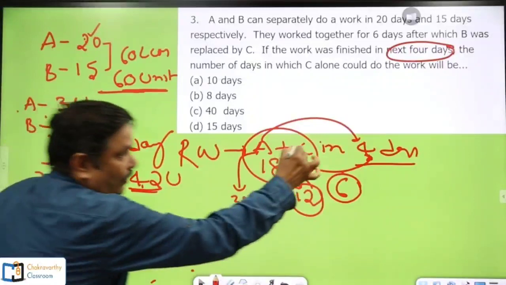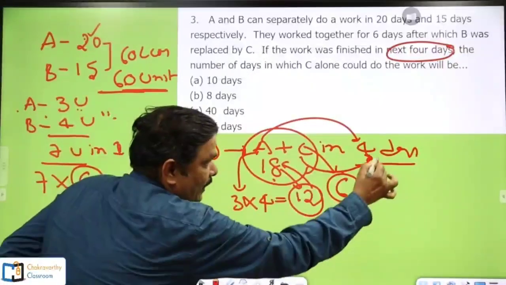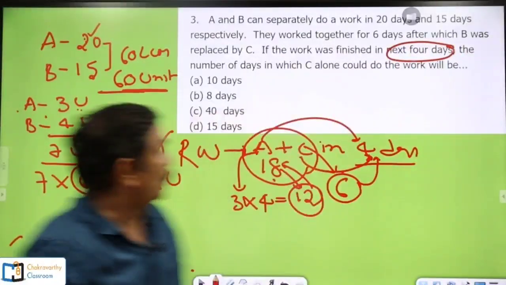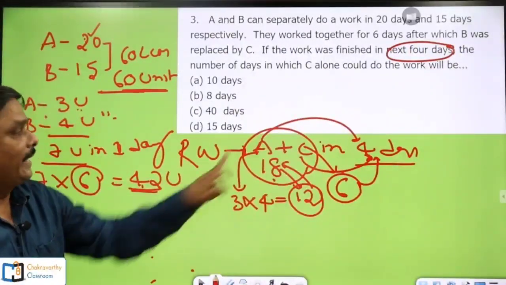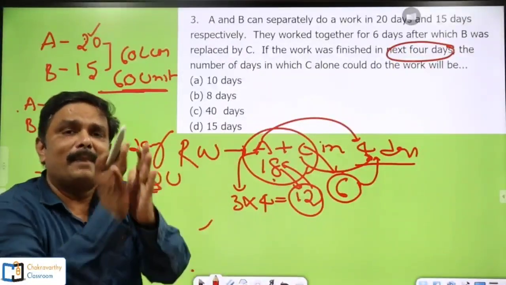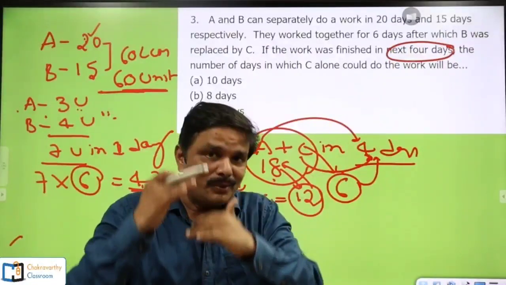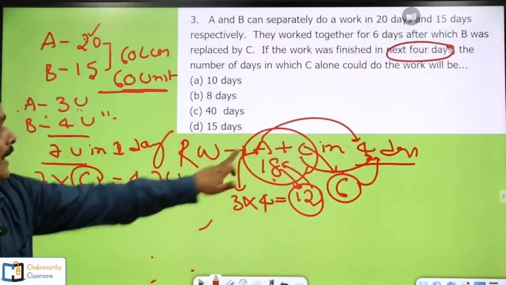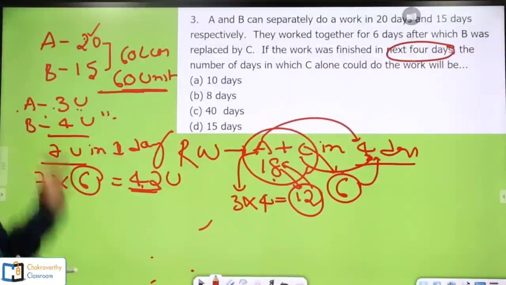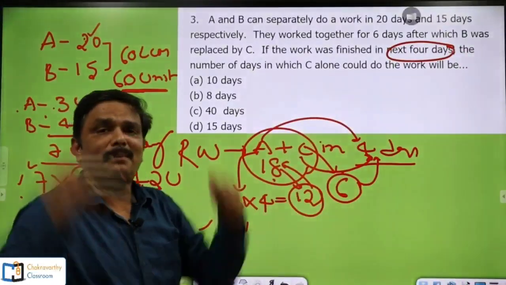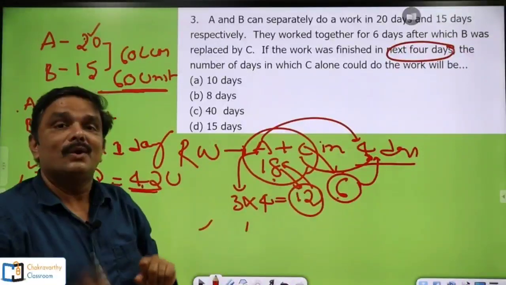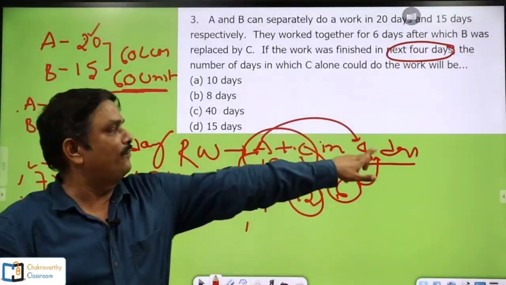The 6 units of work was completed by C in how many days? 4 days. Don't get confused here. I am giving a shortcut. Total work is 18 units. A and C together work for 4 days to complete these 18 units. Now I am bifurcating this 18 units. Out of these 18 units of work, A completed 12 units because per day he completes 3 units, so 3 into 4, 12 units. Then the remaining 6 units of work was completed by C in 4 days.